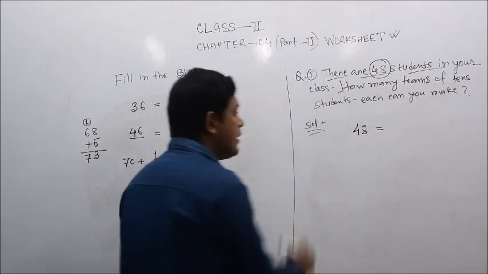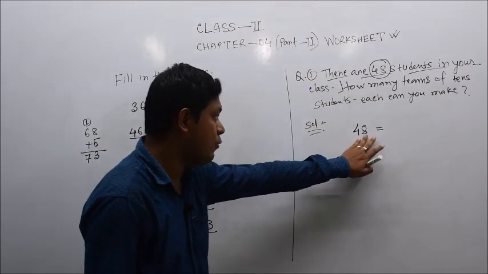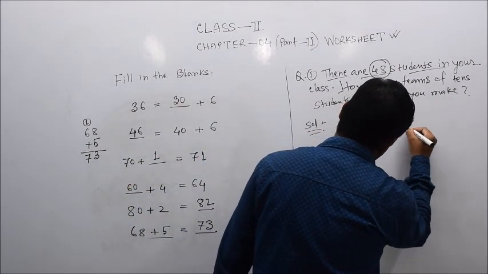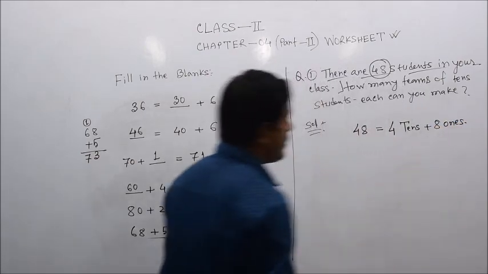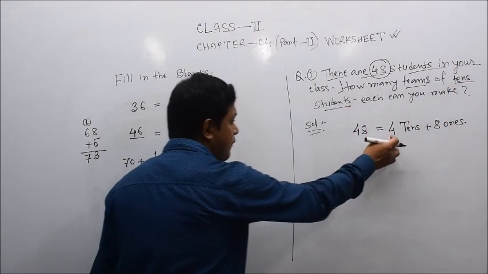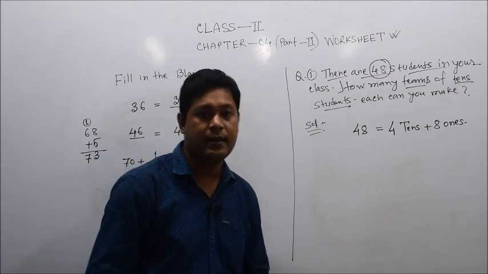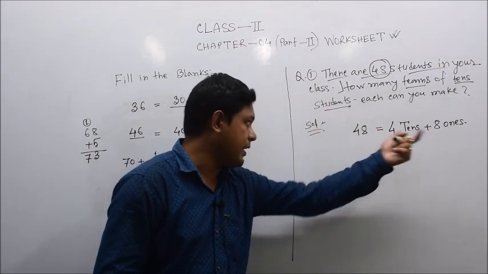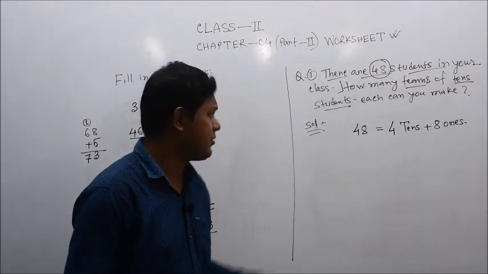In the solution part, first you need to break this number. 48 means 8 in the ones place and 4 in the tens place. This means 4 tens. If we break the number, 4 tens plus 8 ones. Here the question asks how many teams of 10 students. That means 4 tens are here. More than 4 tens is not possible because the number itself is 48. If the number were more than 50, then 5 tens would be there, isn't it? So it is less than 50, so 4 tens is the maximum here, and 8 is in the ones place.